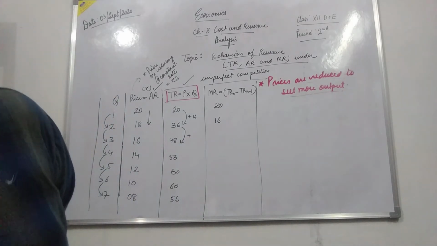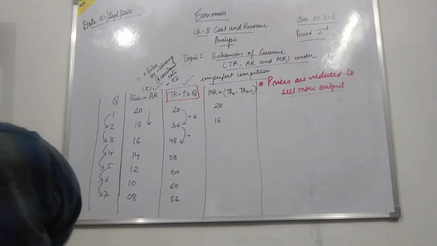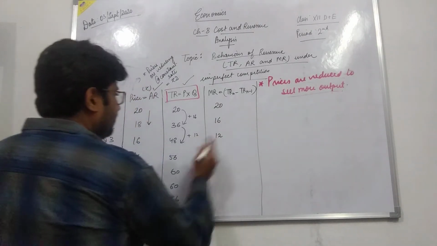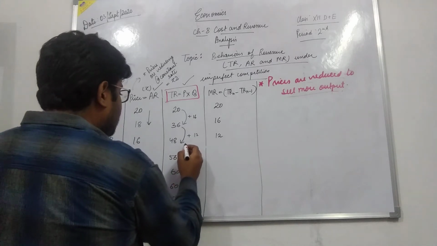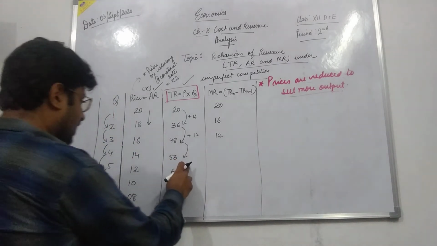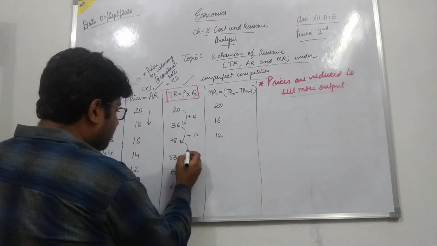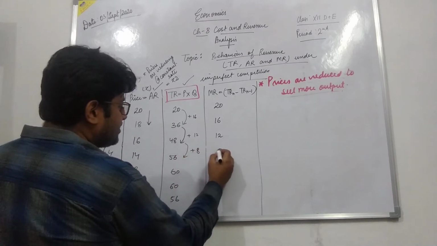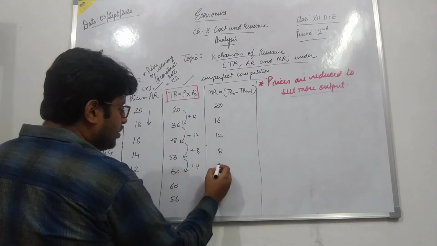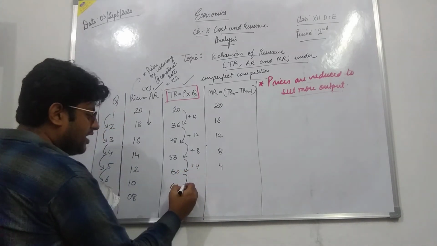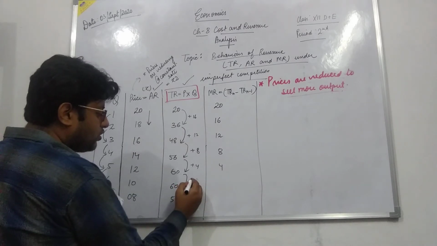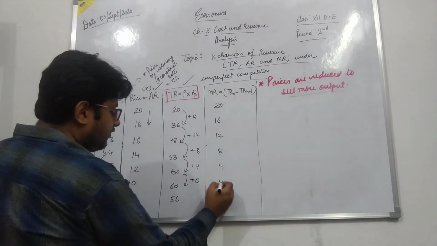It has increased by 12. That will be the marginal revenue. Then your total revenue, see, again it has increased by 8 rupees. So that will be my marginal revenue. Then again it has increased by 4. And here it remains constant, there is no increase, plus 0.